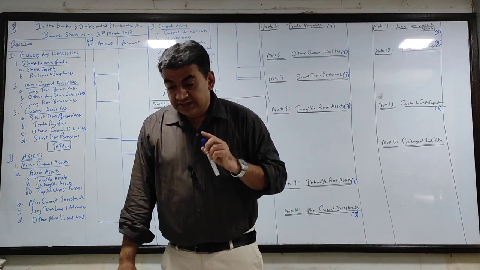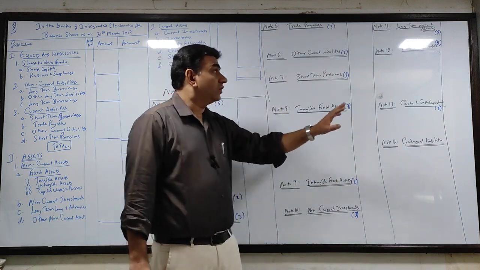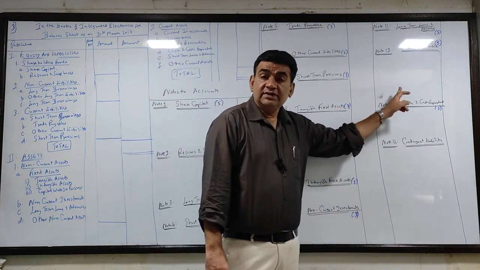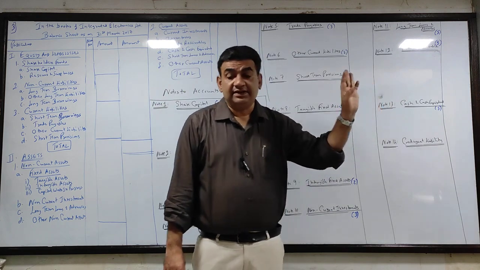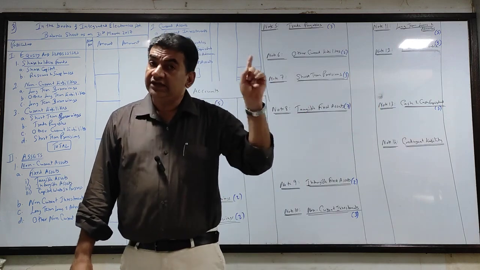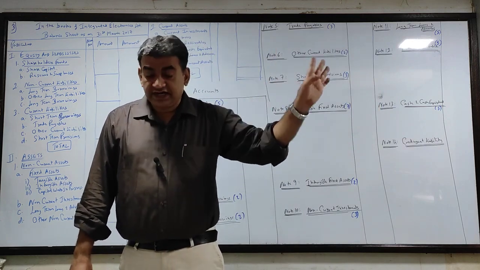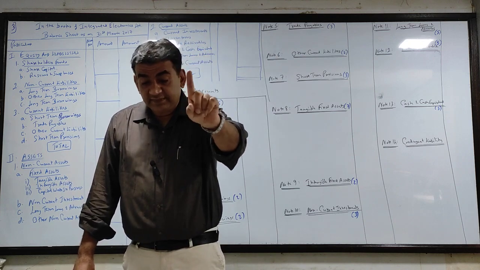Next, bills receivable and debtors. We know very well, both are a part of trade receivables. Next, creditors. Bills receivable, debtors, trade receivable. Creditors, trade payable.